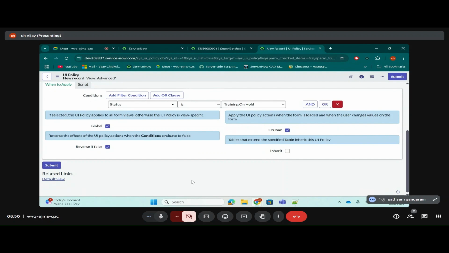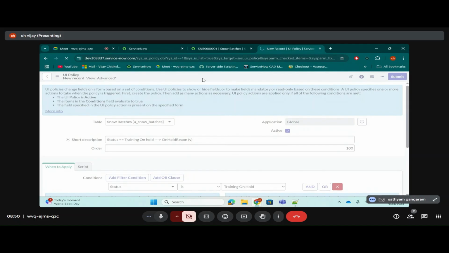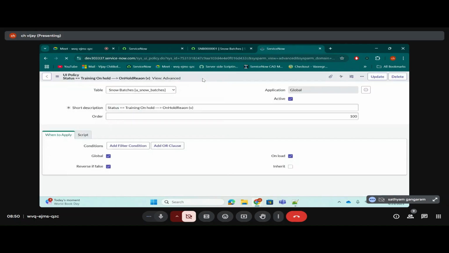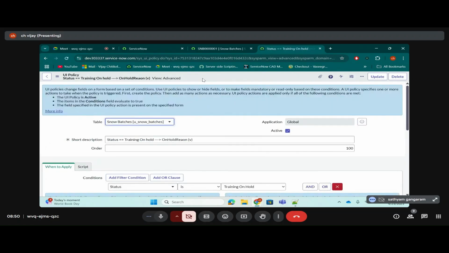What should I do first here? First we need to save it. Please save the form, because many of the people will forget this point and they'll come back to me again. You need to save the form. Remember that. See, it's a simple concept, I know, but you need to understand. That's the reason I'm explaining it for 1 hour.